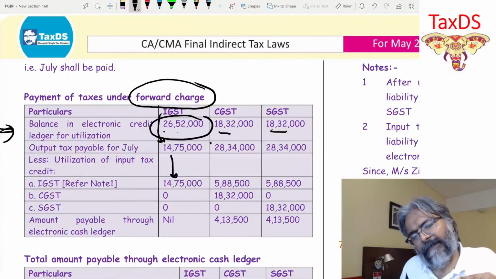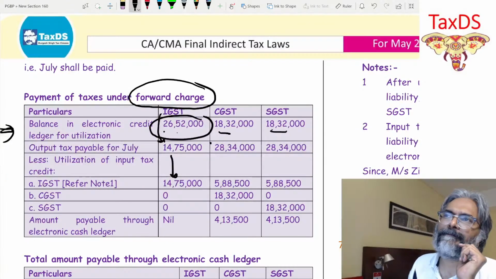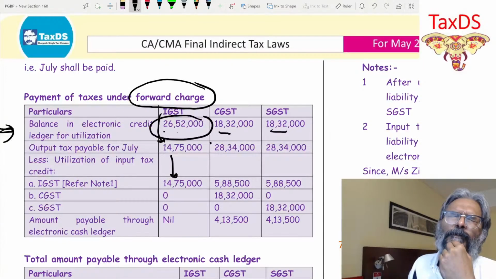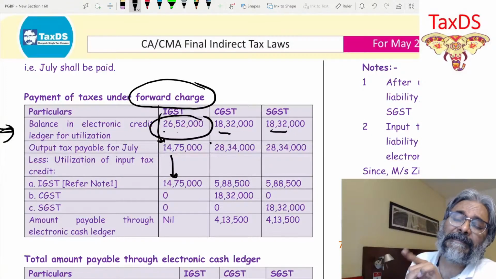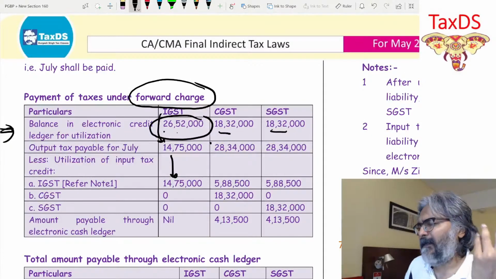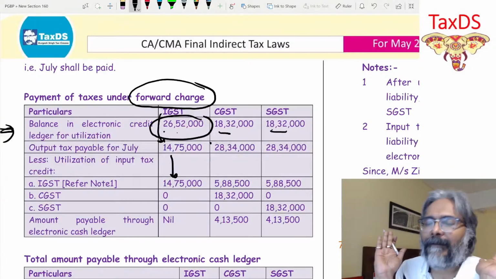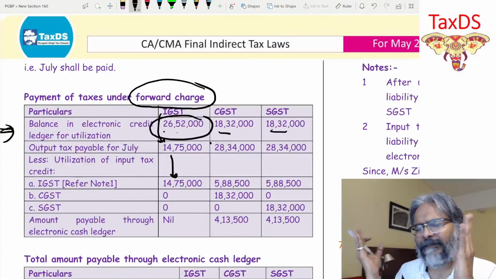Now, can IGST be adjusted against CGST liability? Can IGST credit be adjusted against the CGST output liability? Yes. Can IGST credit be adjusted against the SGST output liability? Yes. So IGST credit can be used for anything. It can be used for CGST also, and it can be used for SGST.